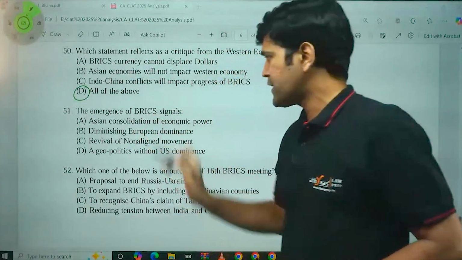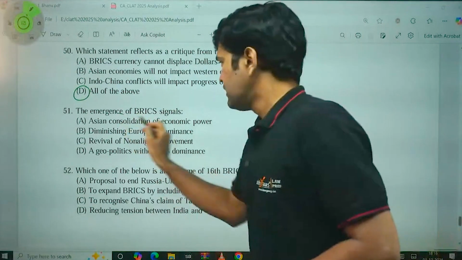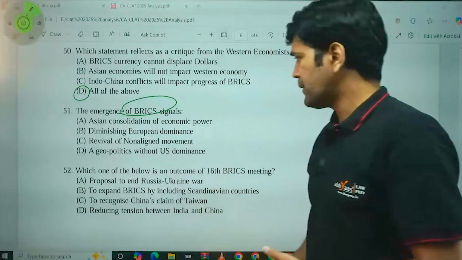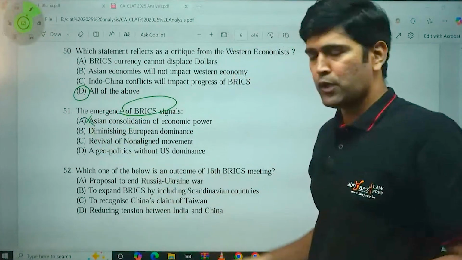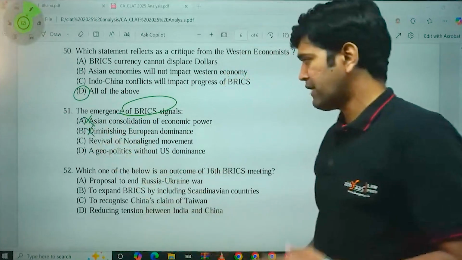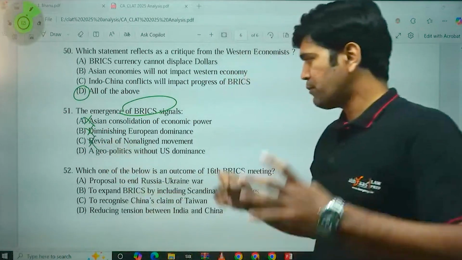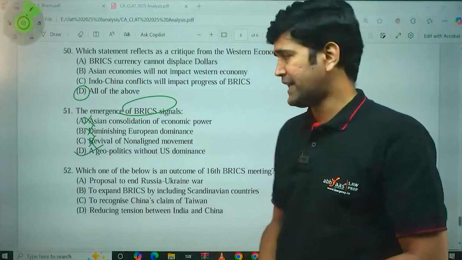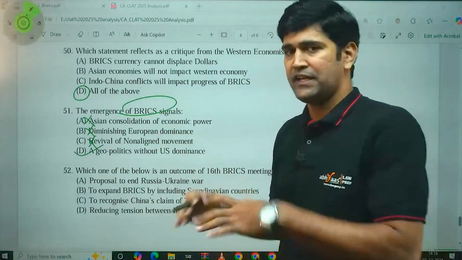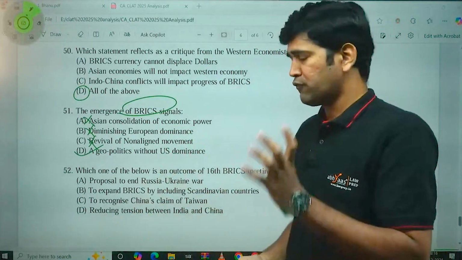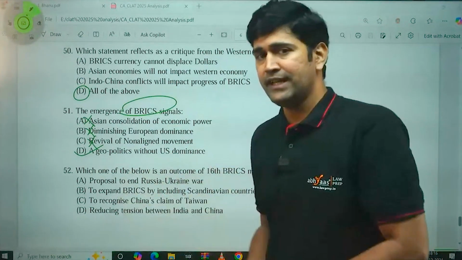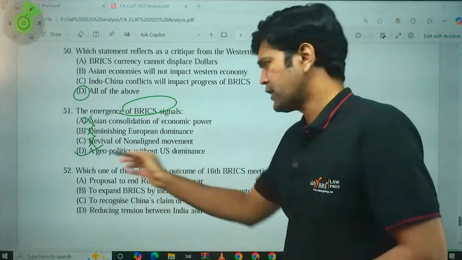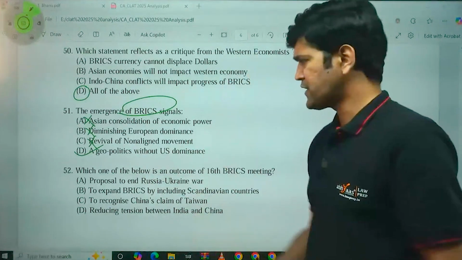What does the emergence of BRICS signal internationally? Asian consolidation of economic power? No. Diminishing European dominance? No. Revival of the non-aligned movement? No. A geopolitics without US dominance? Yes. Throughout these sessions on BRICS, we have been discussing that BRICS is basically an alliance formed with the intent of opposing US or Western domination on global politics, which is geopolitics. So a geopolitics without US dominance is the correct answer.